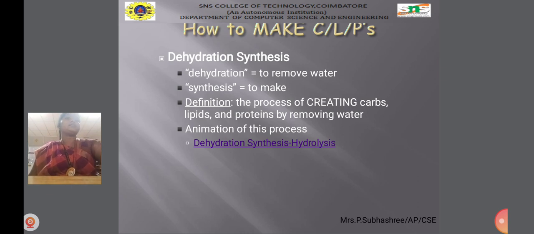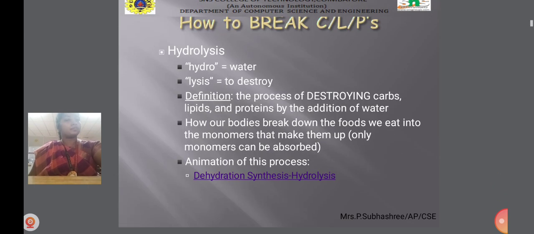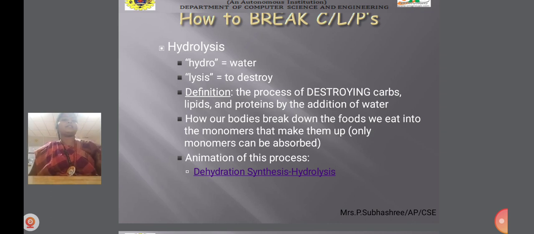The animation of this process is seen here, dehydration synthesis and hydrolysis. So how to break carbohydrates, lipids and proteins? Hydrolysis: hydro means water and lysis means to destroy. So the definition of this is the process of destroying carbohydrates, lipids and proteins by the addition of water. This is how our bodies break down the foods we eat into monomers. A collection of monomers is called a polymer, and only monomers can be absorbed.